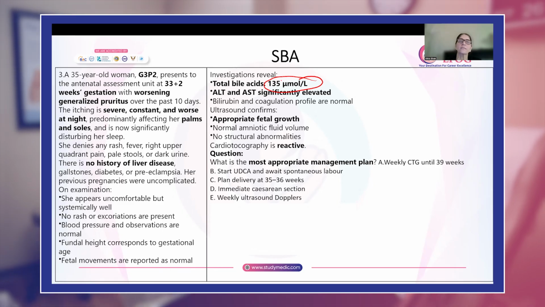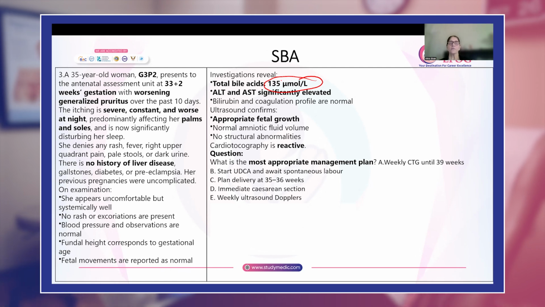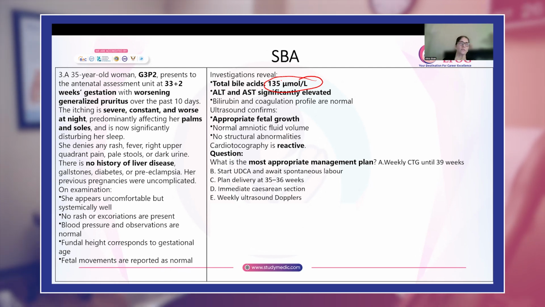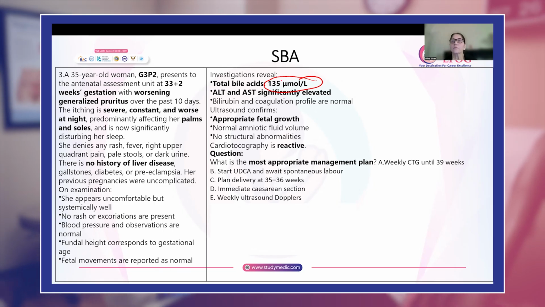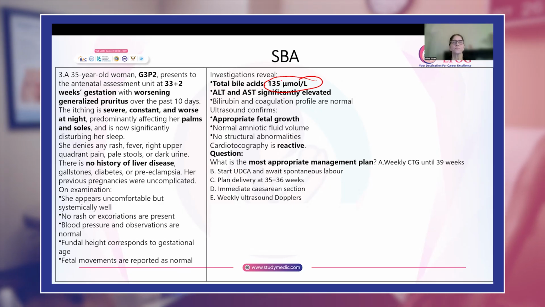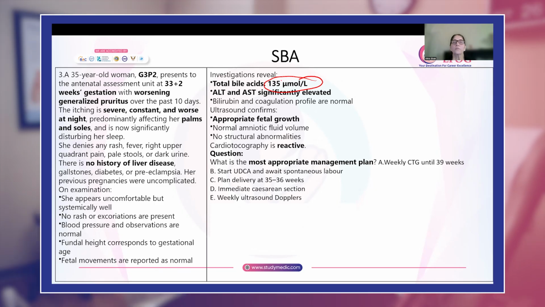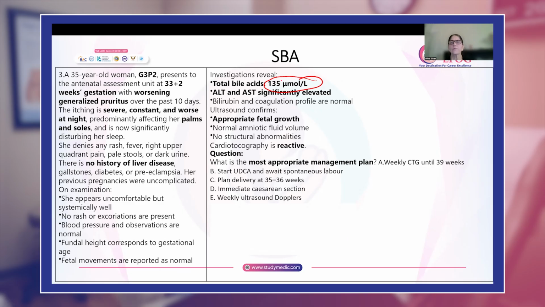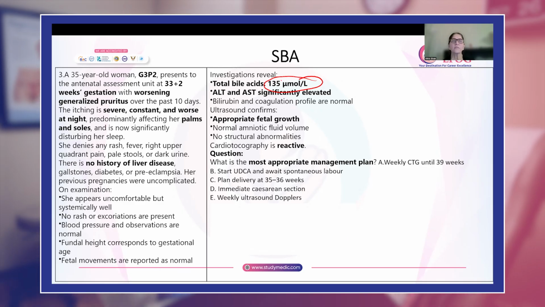Now, if bile acids are 135, it indicates that she has severe intrahepatic cholestasis of pregnancy. For these women, the risk of stillbirth is very high. So it is advocated that they should deliver by 35 to 36 weeks. Okay. So the appropriate management plan for her: weekly CTG until 39 weeks, not really, because it doesn't prevent a stillbirth.